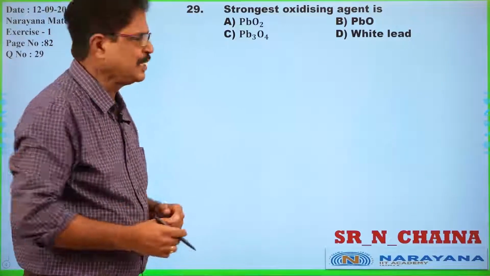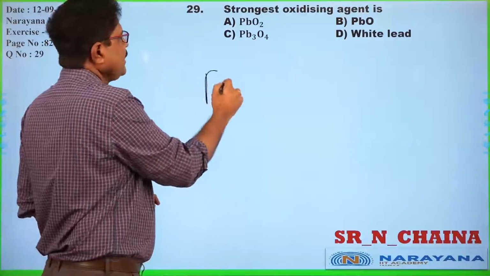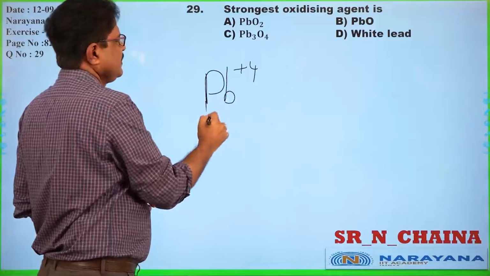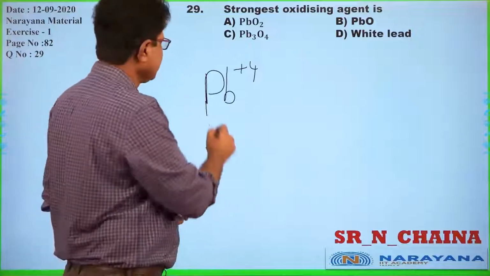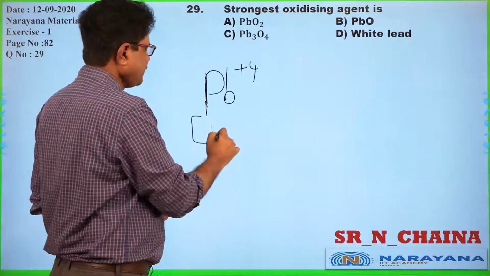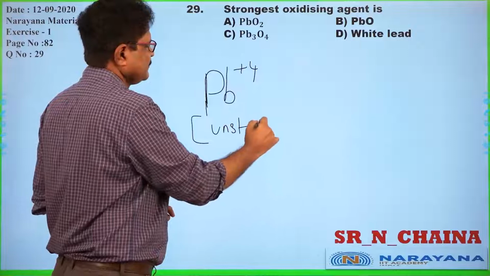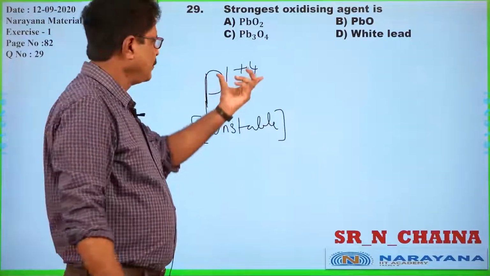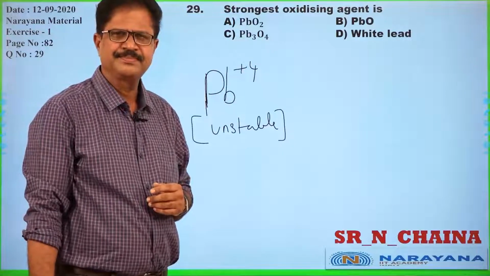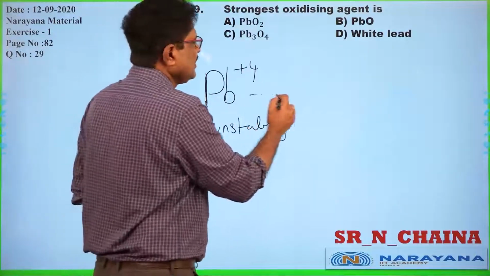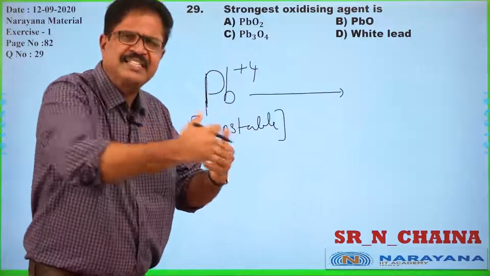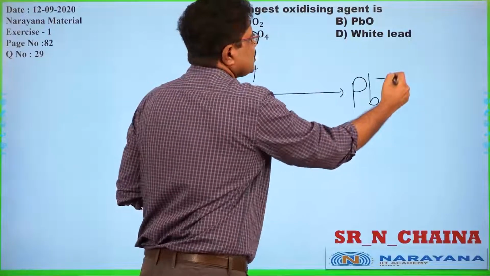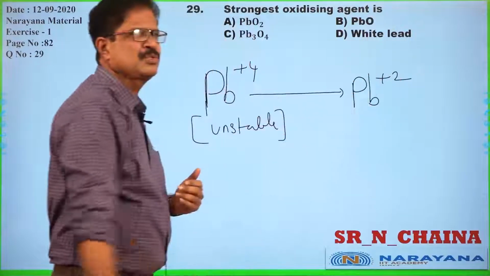I told you just now, Pb +4 oxidation state is an unstable condition, 100% unstable. It doesn't want to have the +4 oxidation state. So it wants to convert, it likes the +2 oxidation state, Pb +2.